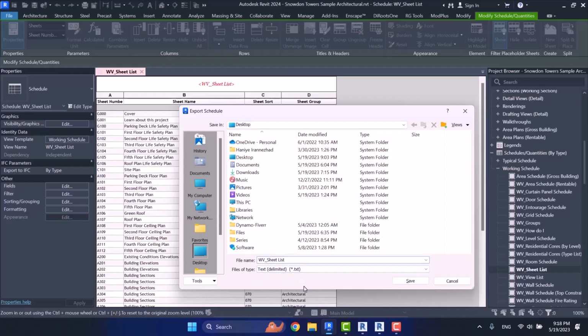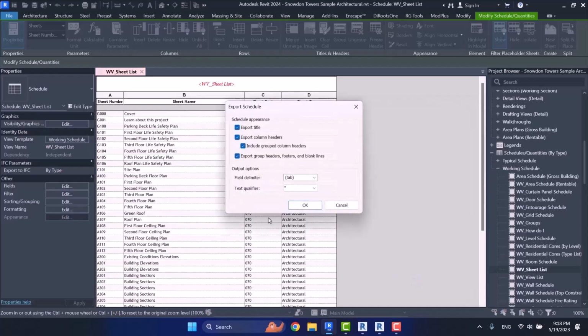Let's skip the name. We don't change it, no difference. And then I save it. Here, there are some settings to adjust. It asks if you want to export the title. It means the title that we have up there, the red one. You can tick it off if you don't want that. The next one asks if you want to export the headers as well. And I keep this one, I don't tick it off.